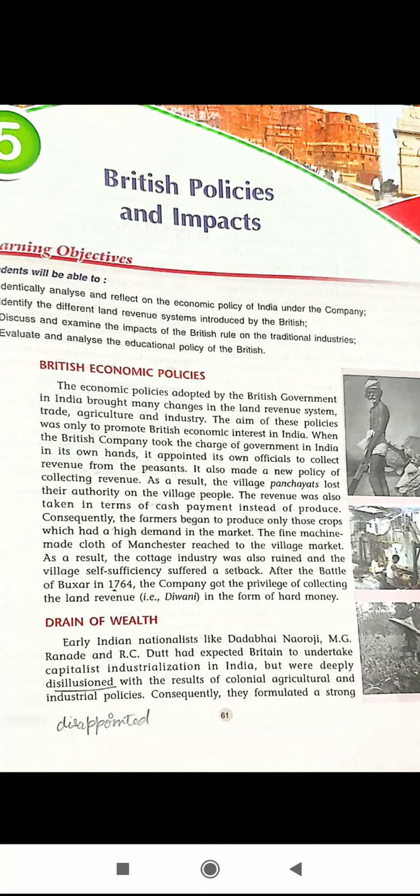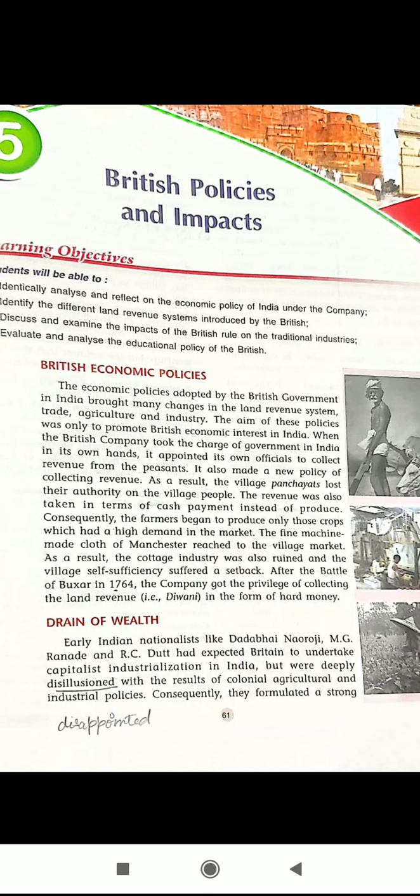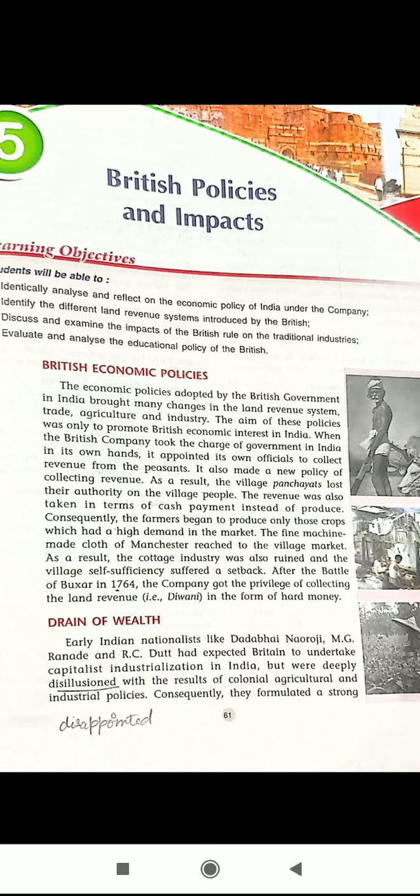Next, drain of wealth. Drain means when wealth is taken out of India, it is known as drain of wealth. Early Indian nationalists like Dadabhai Naoroji and R.C. Dutt had expected Britain to undertake capitalistic industrialization in India.